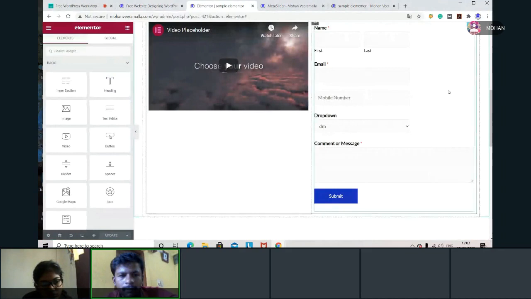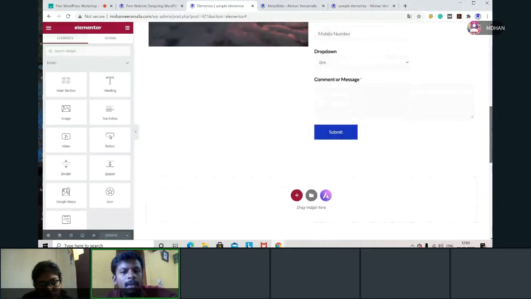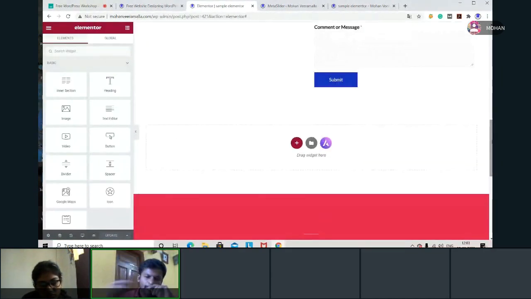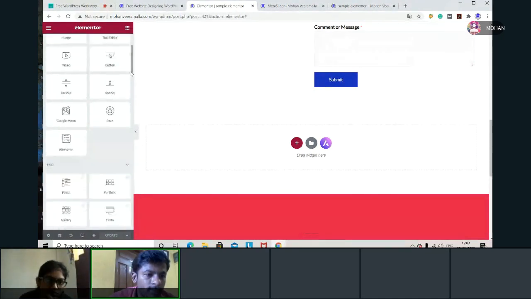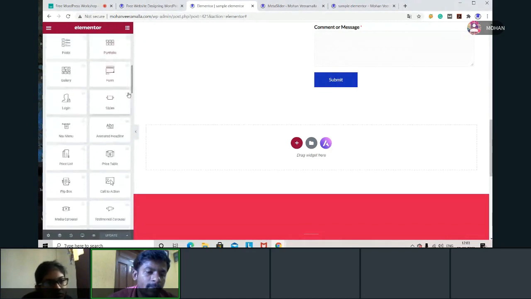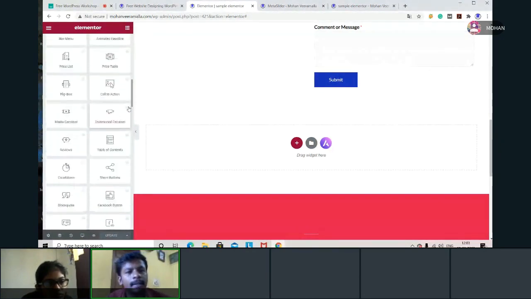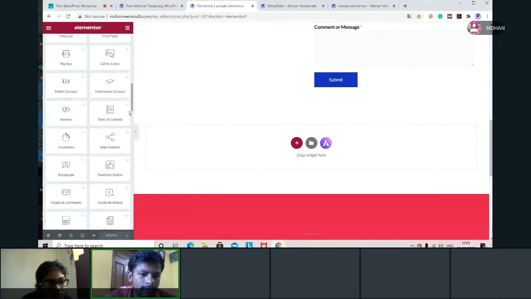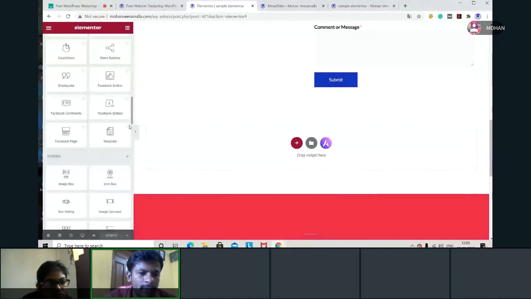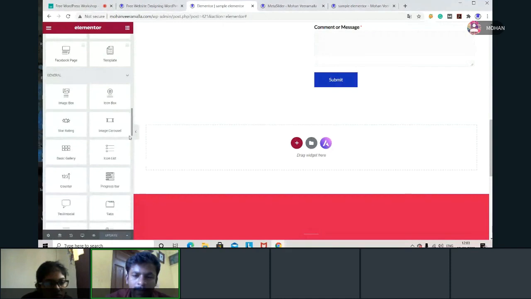So fine. Now I want to show different properties. We'll choose one kind of property. I'll show one different property so that you can analyze. Why? Because if you practice with Elementor, then you'll have an idea. Okay, we have this many properties. If your client is asking, then you can easily tell that yes, we can do it, sir. No issue. If you don't have that idea, then you can't promise him or her.